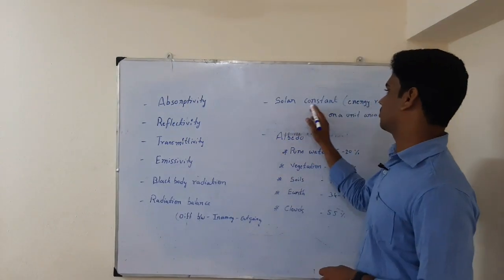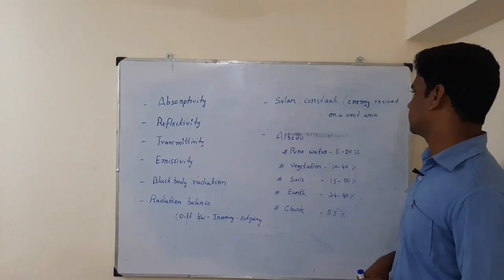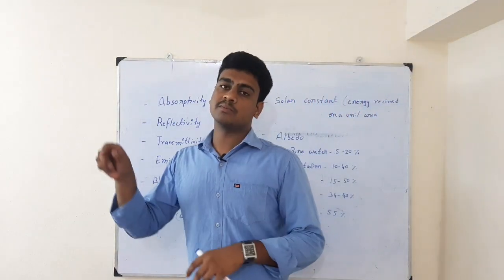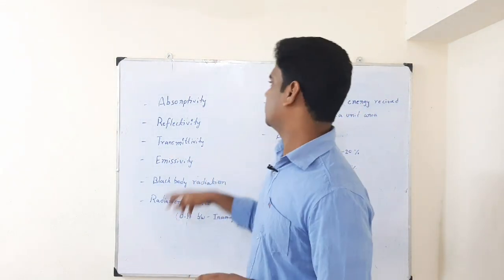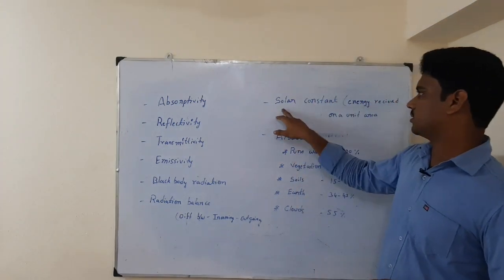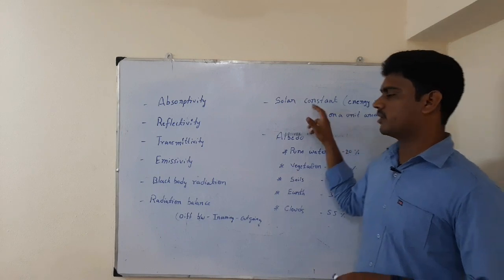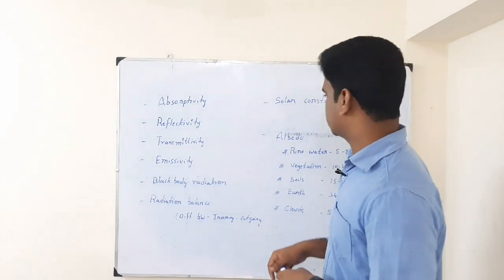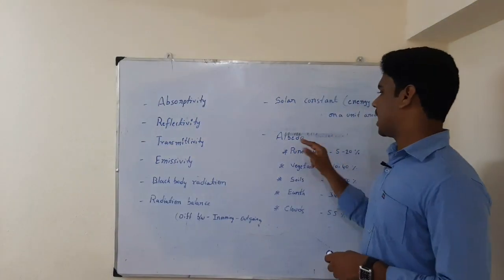Then the next one is solar constant. Solar constant means how much energy we are actually receiving at a particular area. I am repeating, solar constant means how much energy we receive at that particular area. Then the next one is albedo.